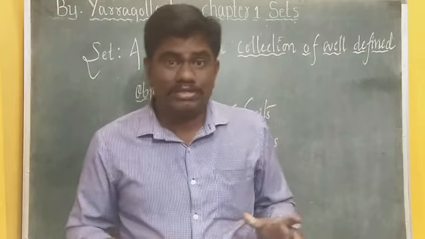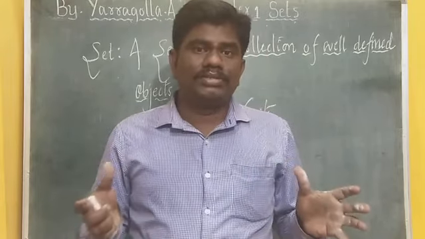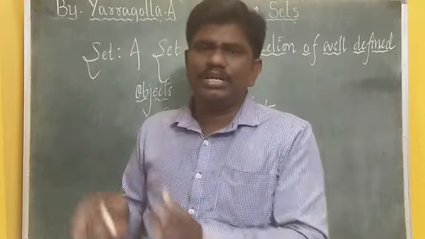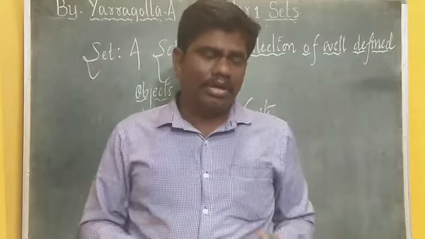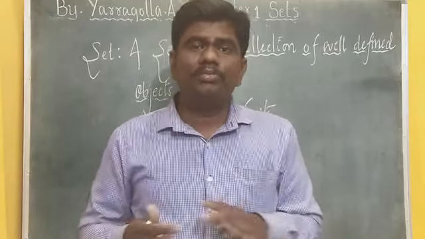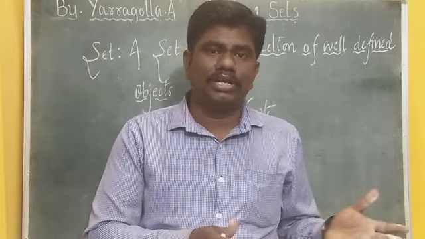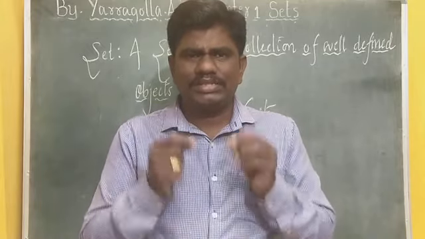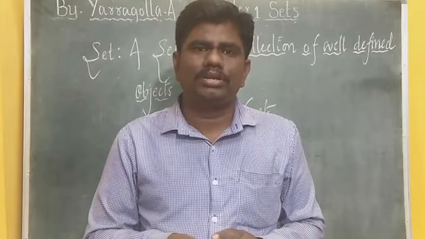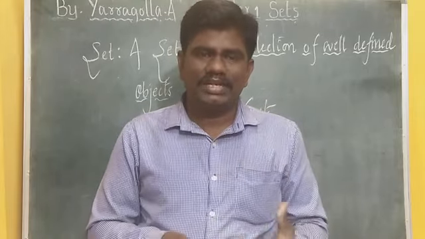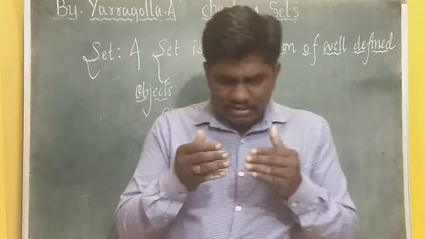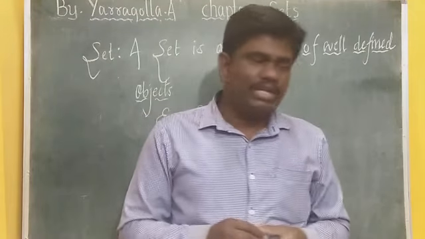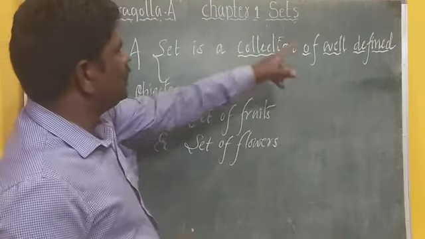Say for example, another example, set of tall buildings in the city. Now this is also not a set. Why? Because for person A, one building may be the tallest, but for person B, that building may not be the tallest. He might have seen another taller building. So there will be an argument between the two persons. When you say a set, there should never be an argument regarding the objects you select, isn't it? So a set of tallest buildings in the city is not at all a set. Okay, so a set is a collection of well-defined objects.